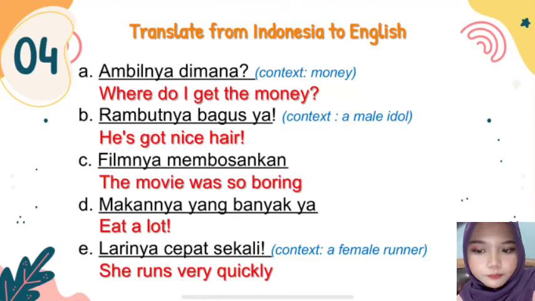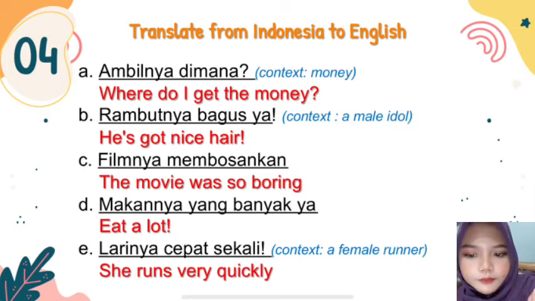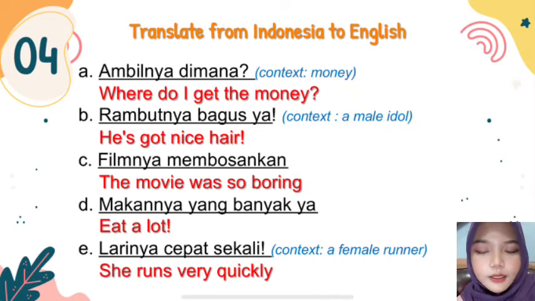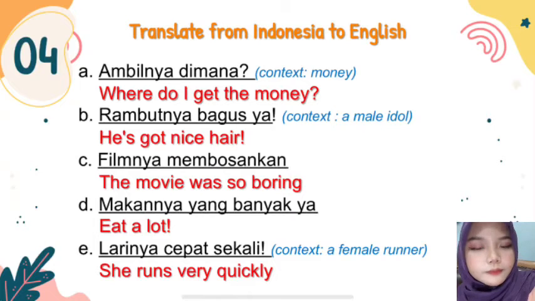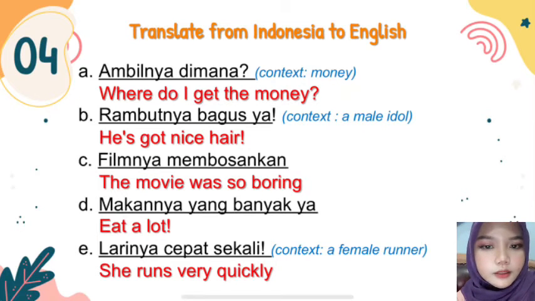And then B, rambutnya bagus ya. The context is a male idol. So here we can see the object, the hair, in English is at the end of the sentence. In English it will be, he's got nice hair. But in Indonesian, he is just nya.